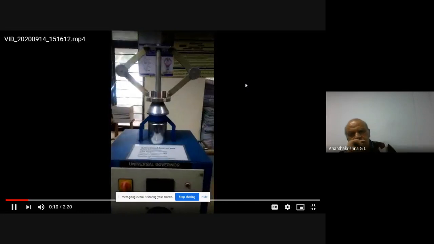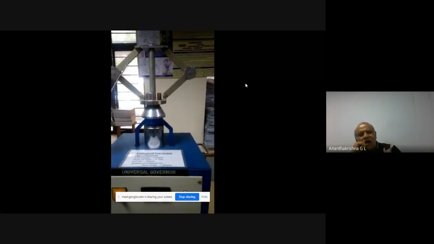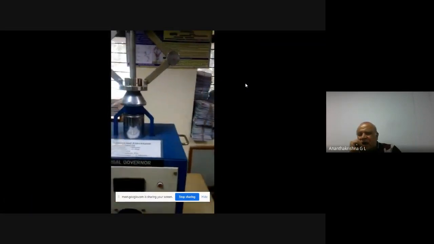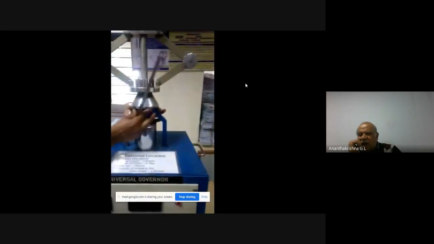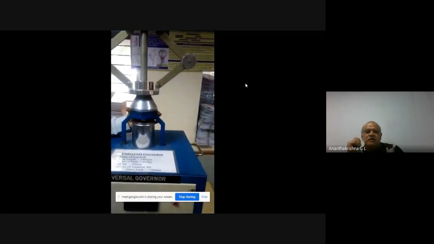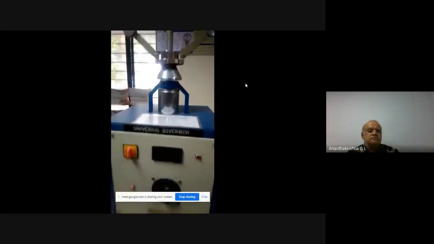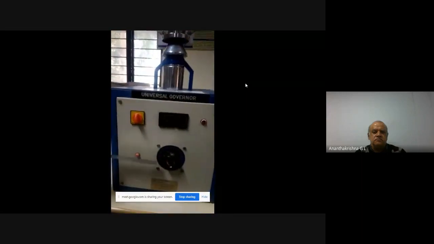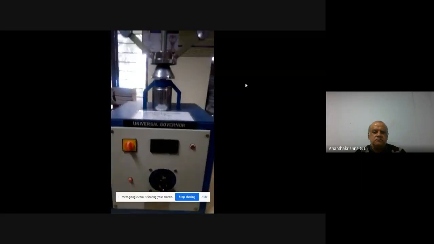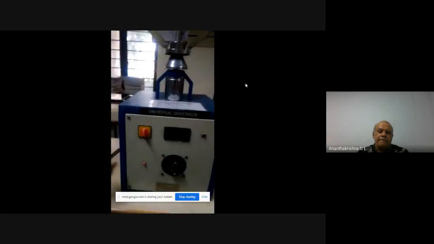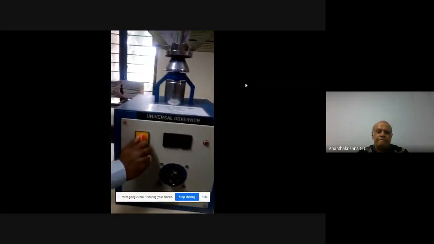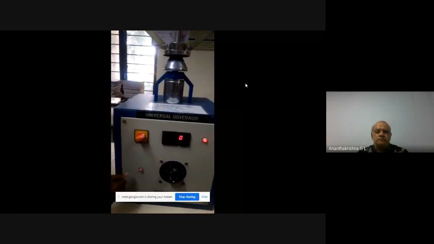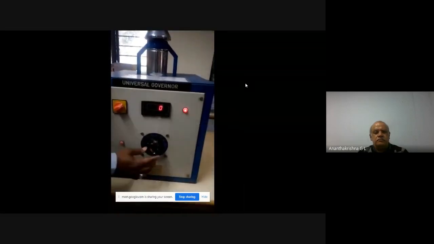These are the links of the Porter Governor, and that is the sleeve assembly. The Porter Governor will be run by using the inbuilt dimmer stat that we have got. So before you start your experiment, switch on the plug point, then switch on the point there, from off put it on, then give voltage through the dimmer stat.